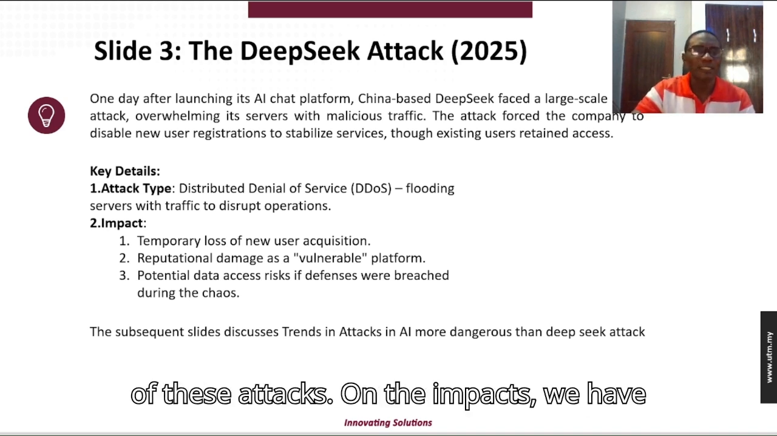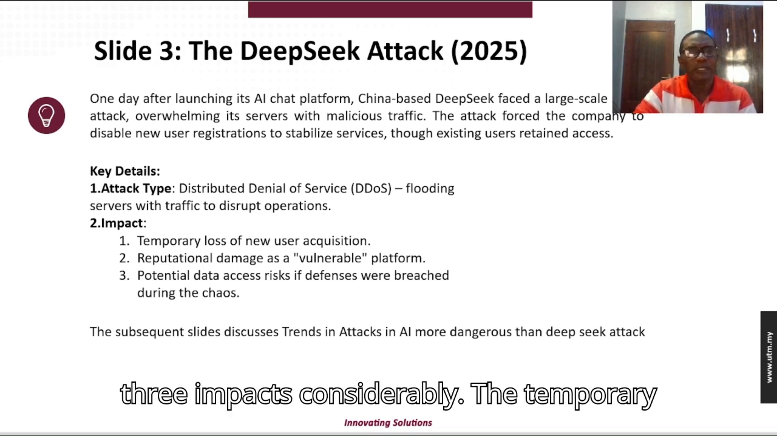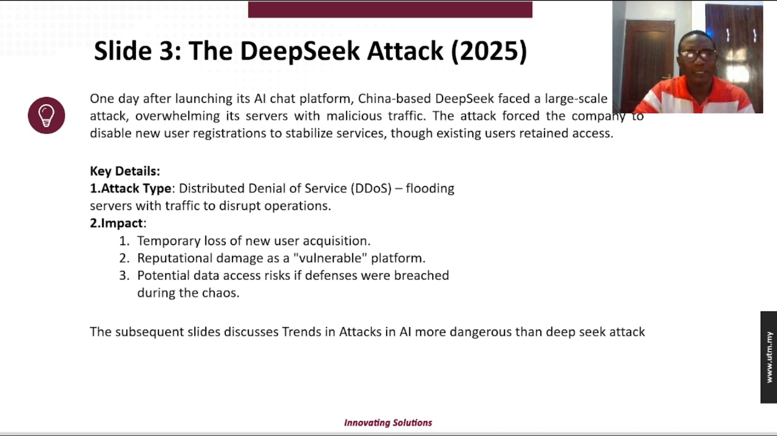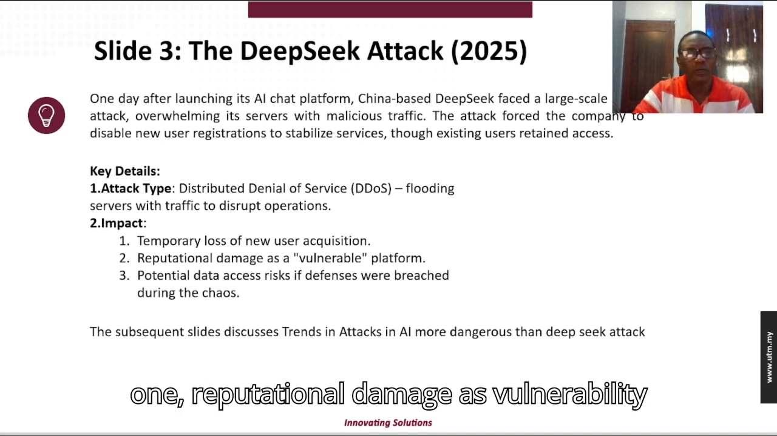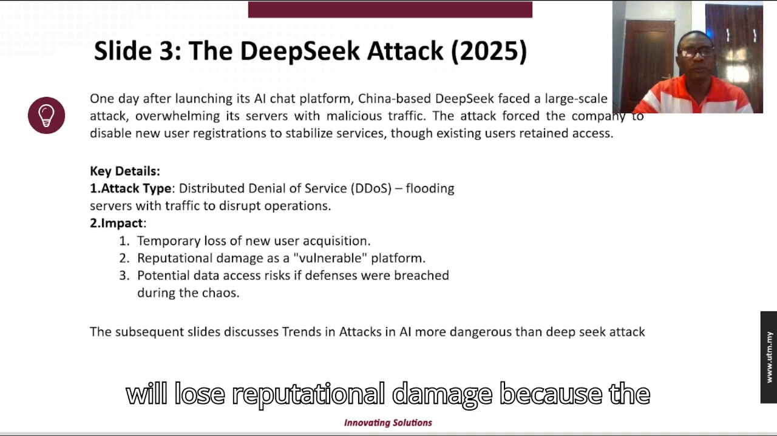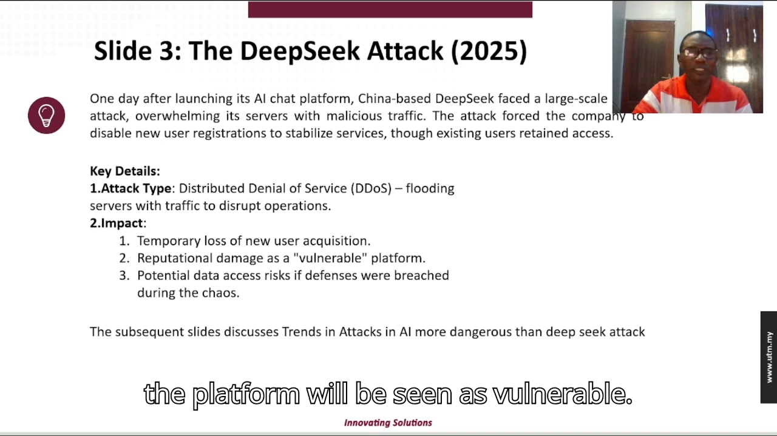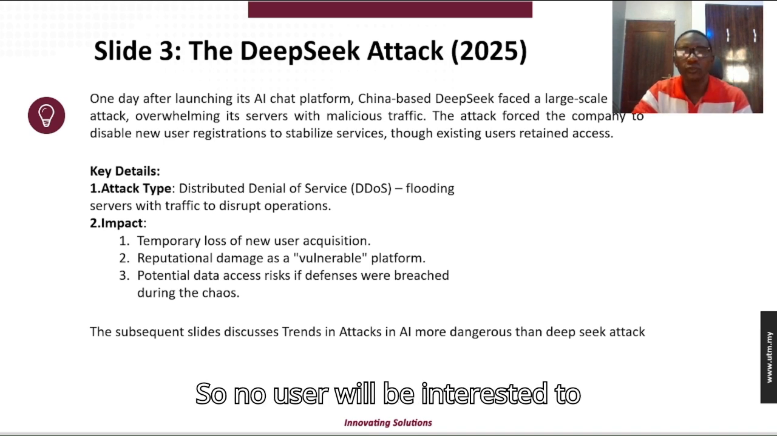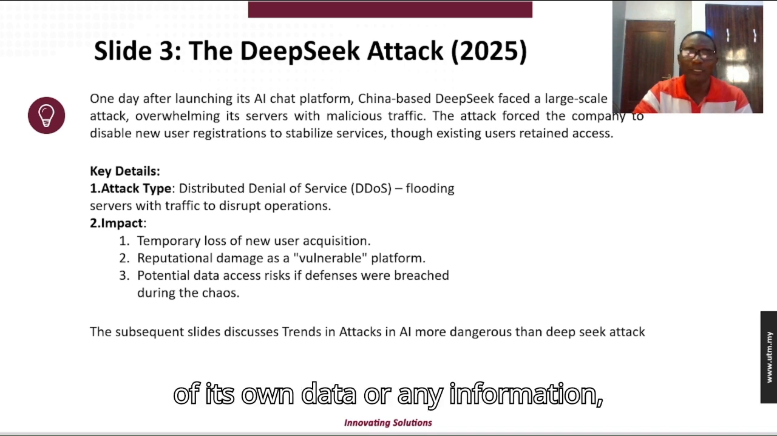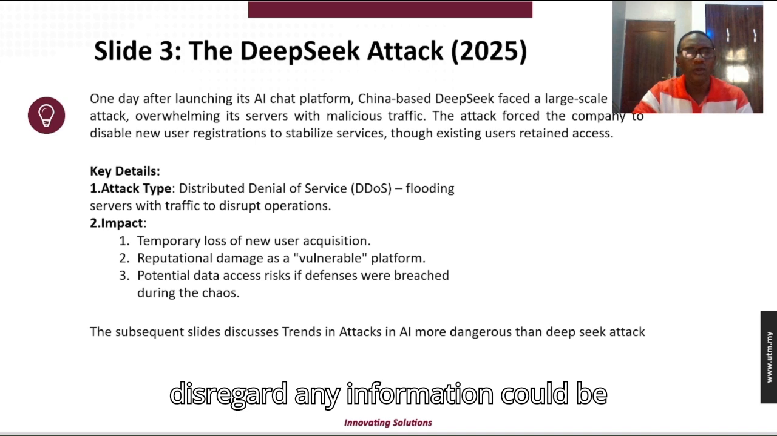Now, let's look at the impact of this attack. We have 3 impacts considerably. The temporary loss of new user acquisition, of course. No user can be acquired at the time of the attack. The second one, reputational damage as a vulnerable platform. DeepSeek will suffer reputational damage because the platform will be seen as vulnerable. So no user will be interested to be part of it or to identify with it, based on trust of its own data or any information. Any information could be vulnerable.